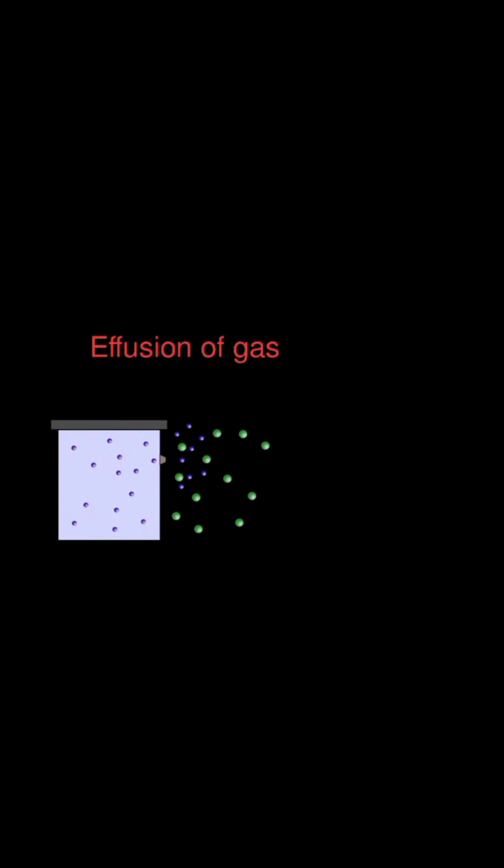Effusion of gas is a process in which the gas molecules escape through a tiny hole from a region of higher pressure to the region of lower pressure. As you can see in this picture, the gas molecules are inside the container where its pressure is high as compared to the outside, so the molecules escape through the tiny hole from the higher pressure area to the low pressure area. Another example from our daily life is when a tire is punctured, the gases come out because the pressure of the air in the tire is high as compared to the outside.